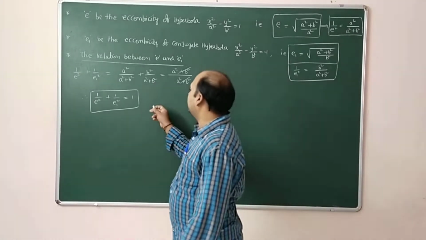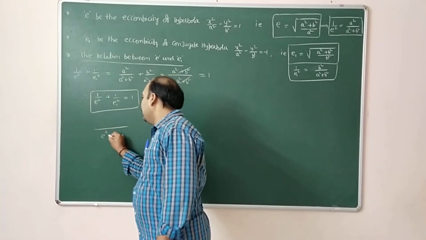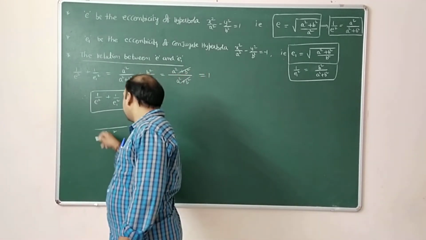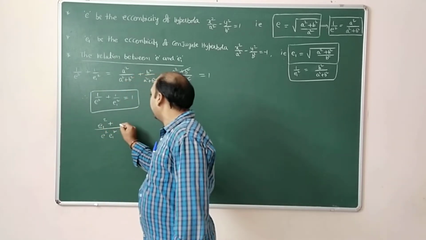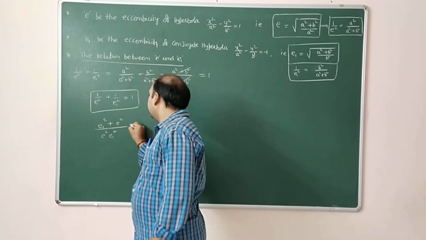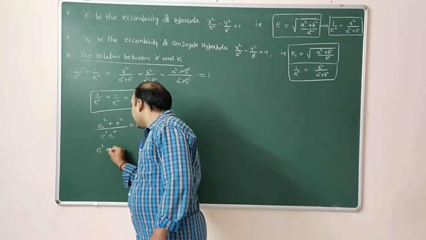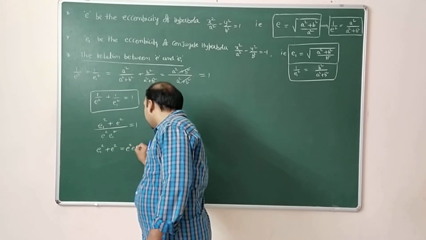Or we can write it like this also. If you simplify this one, taking LCM, e square, e1 square. Here e square gets cancelled, e1 square remains, plus here e1 square gets cancelled, e square remains, equal to 1. Cross multiply, e1 square plus e square is equal to e square e1 square.